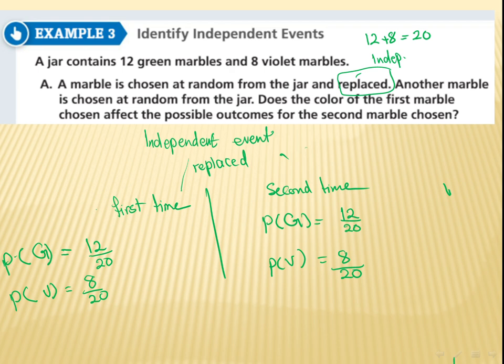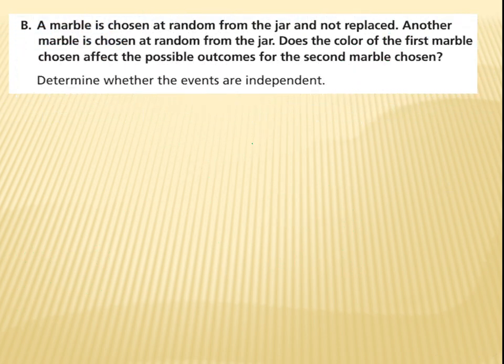Events. Okay, let's move on. Here I have a marble chosen at random from the jar and not replaced. Not replaced here means I have dependent events. The first event affects the second one. So I'm going to write here "not replaced". That means directly this one is dependent.